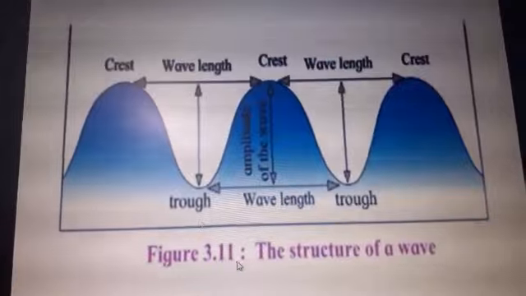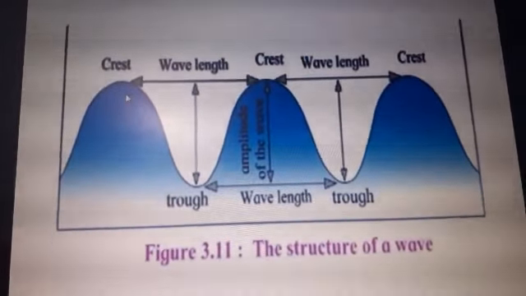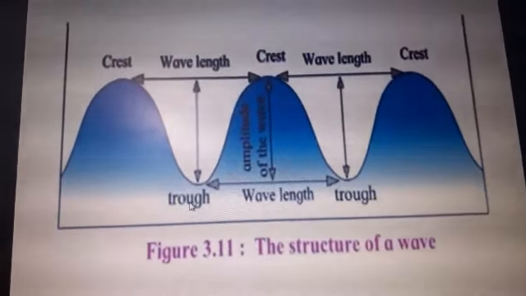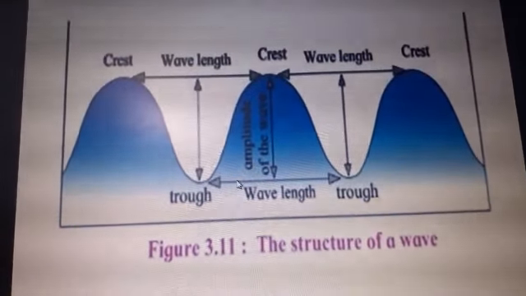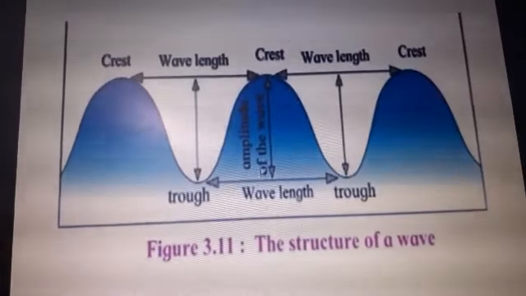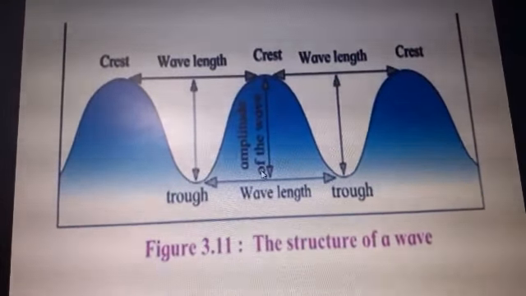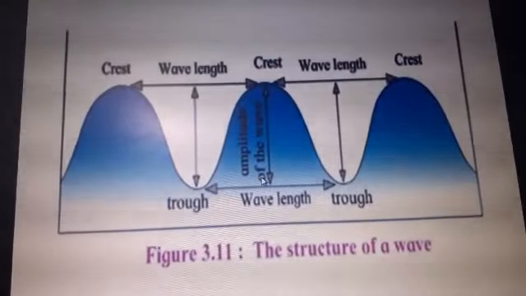The structure of the wave: important is the crest, the raised part. The depressed part is the trough, and the distance between the two crests or the two troughs is known as the wavelength. The vertical distance from crest to trough is called the amplitude of the wave.